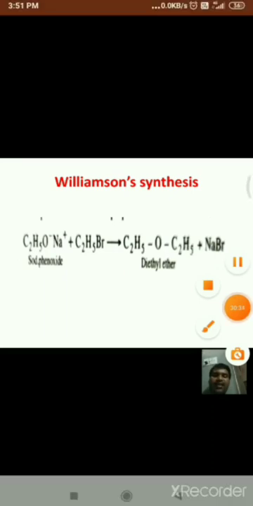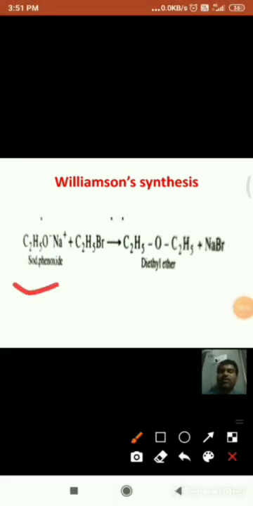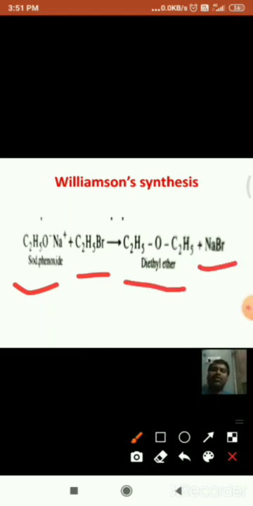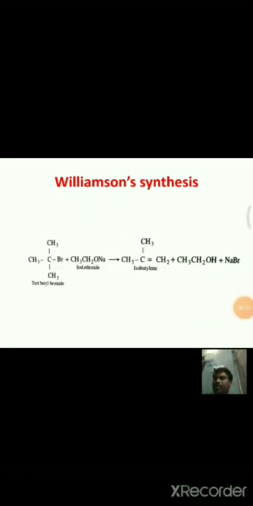Of course, simple ether is also prepared when the suitable reactant is taken. See here, this is sodium ethoxide when it is heated with ethyl bromide. With the elimination of sodium bromide, diethyl ether is formed, which is a simple ether. These are simple ethers and they are also known as symmetrical ethers. And it is important to note that